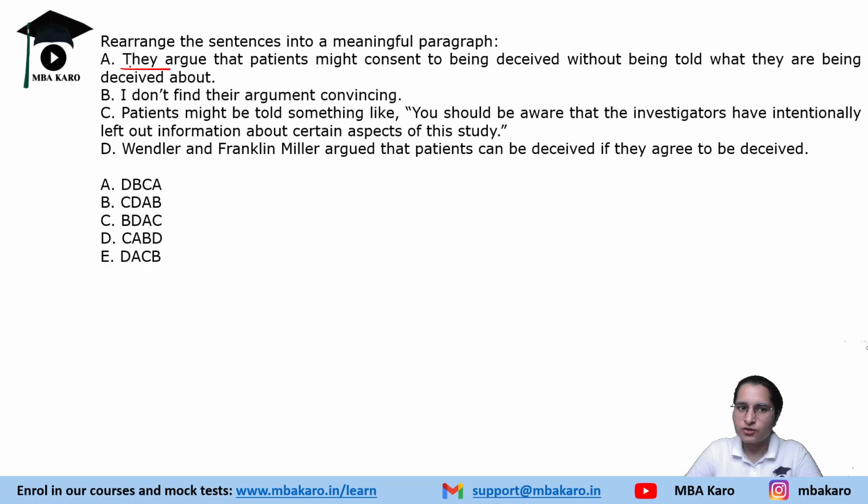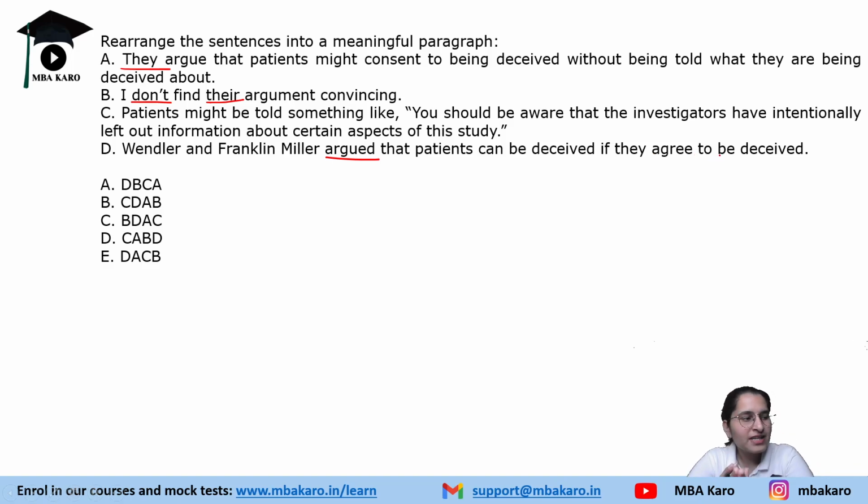B says, I don't find their argument convincing. C says patients might be told something like, you should be aware that the investigators have intentionally left out information about certain aspects of this study. D says Wendler and Franklin Miller argued that patients can be deceived if they agree to be deceived.